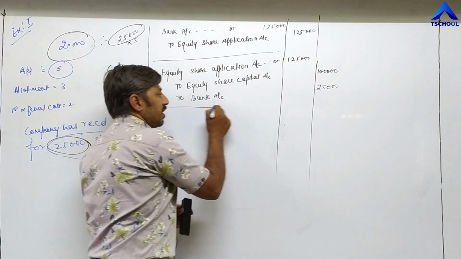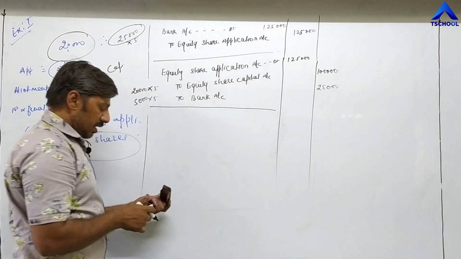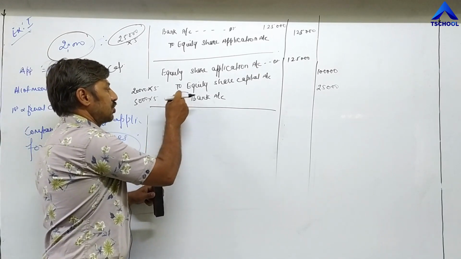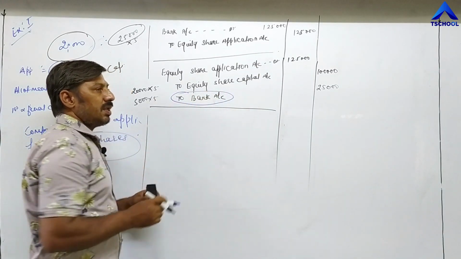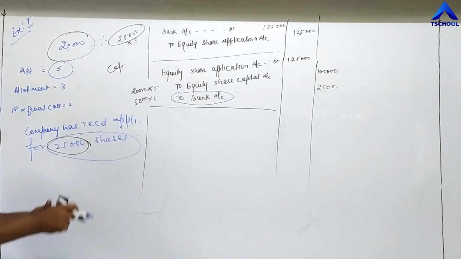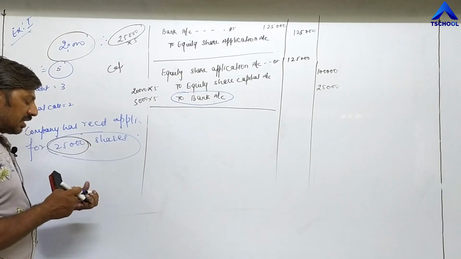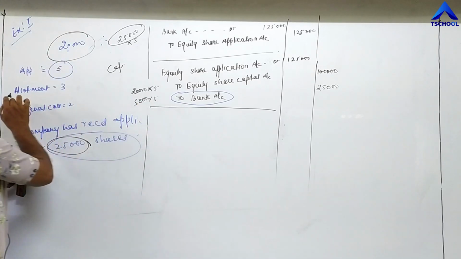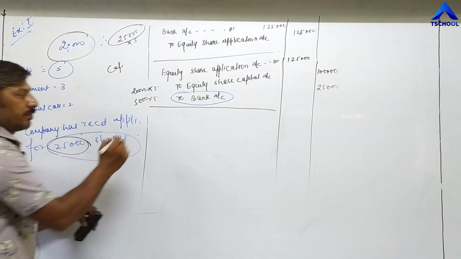In this way, you have to complete the second entry. So here, we have shown the rejection of excess application money to bank. This is the extra entry. Now after that, in the same way you have to pass entries as we have done earlier. Means for allotment. For allotment, what is the entry?